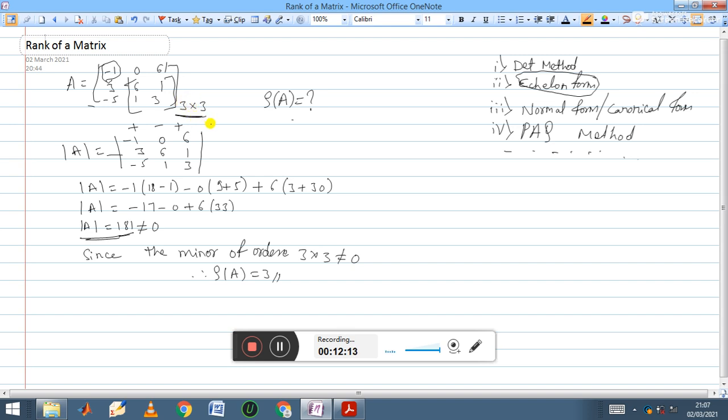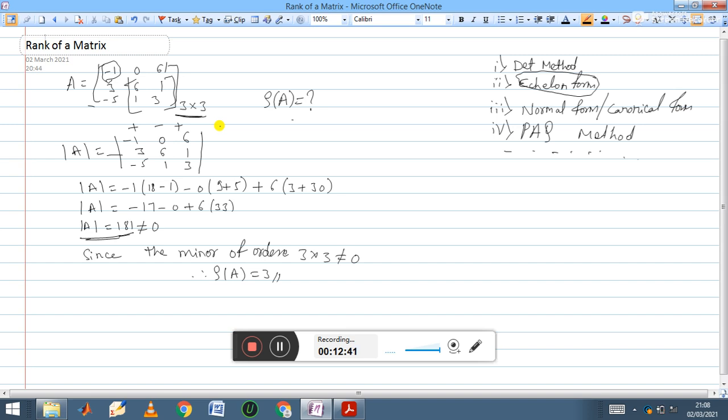If any single minor of 2 cross 2 has a determinant value not equal to 0, then we can decide the rank of the matrix is 2. Suppose all the minor values are equal to 0. Are you understanding? If all the minors of order 2 cross 2 have determinant values equal to 0, then the rank of the matrix is 1.